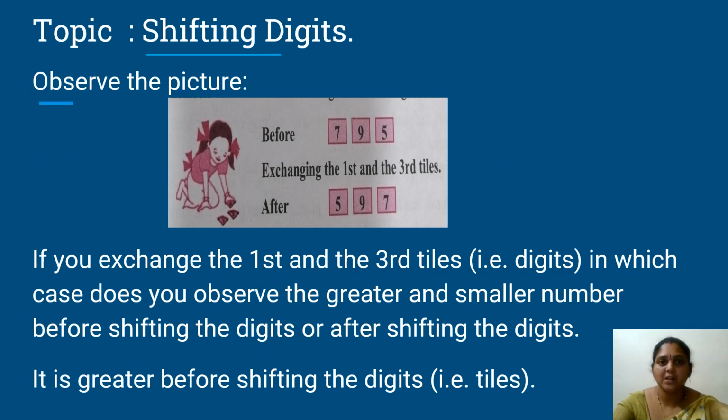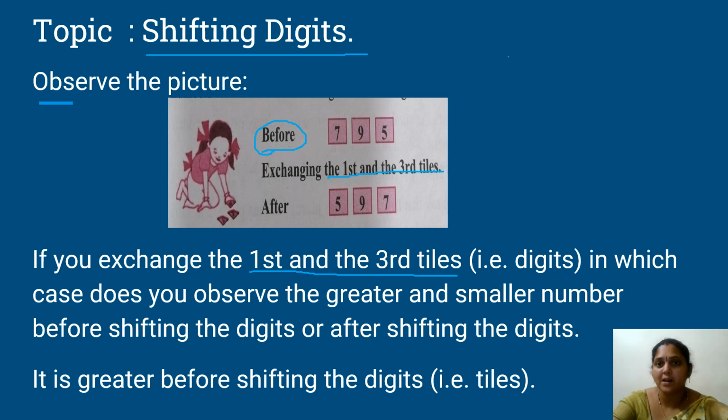Next, shifting digits. Observe this picture. What you can observe here, what is the before number the girl is playing with? She is playing with 795. She wants to exchange the first and third tiles in the next. If she is going to exchange the first and the third tiles, that is digits, in which case do you observe the greater number, before shifting the digits or after shifting the digits?